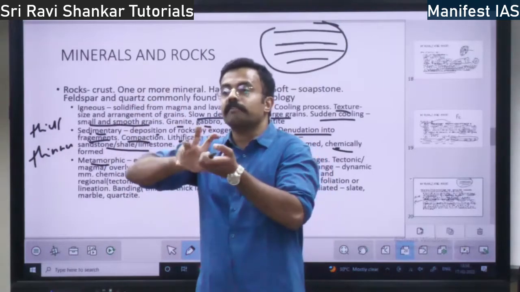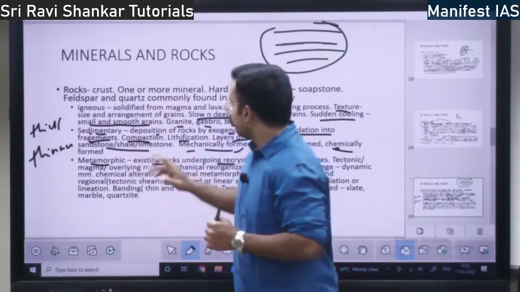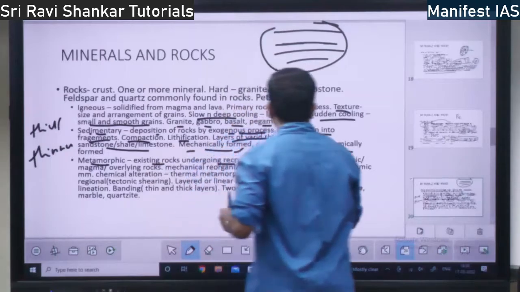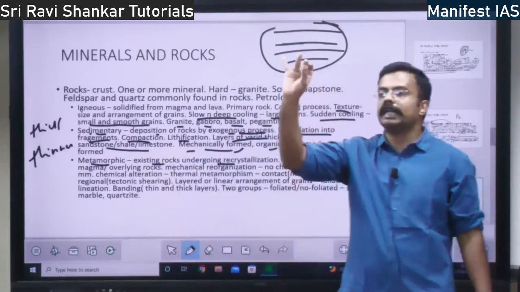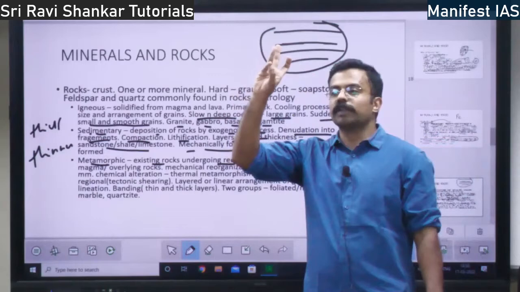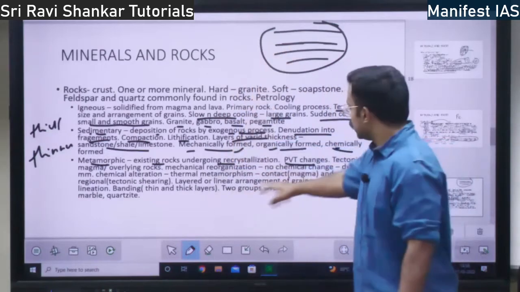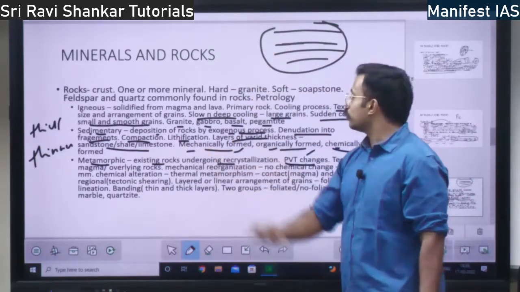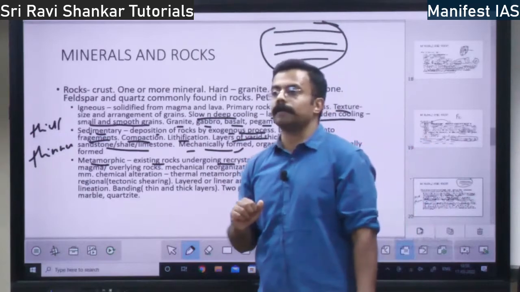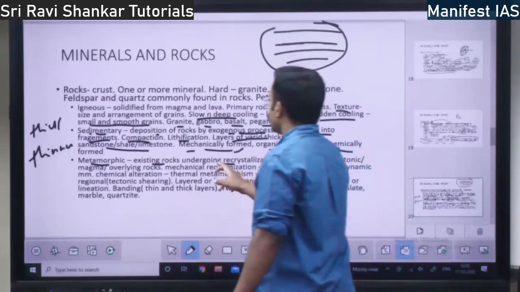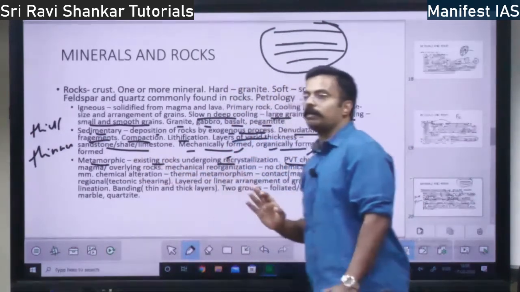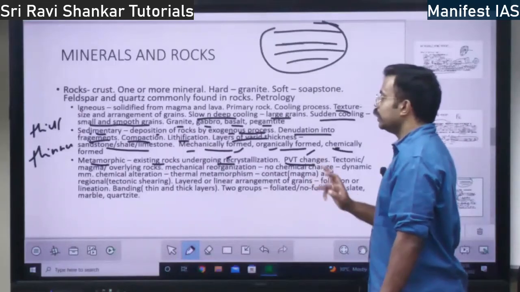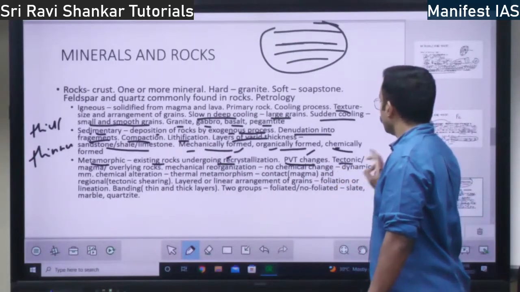These crystals will get rearranged. Why do they rearrange? Because of pressure, volume and temperature changes. Because of the pressure and volume and temperature changes, the rocks will undergo recrystallization. That is, the existing rocks undergoing recrystallization is the metamorphic process, right? Here you have tectonic.